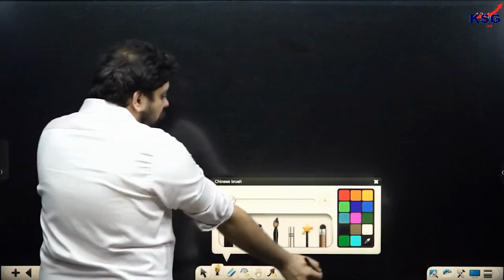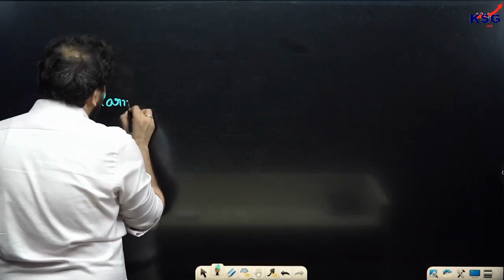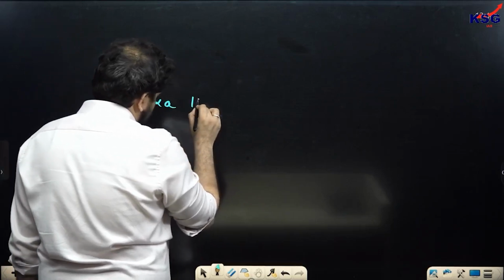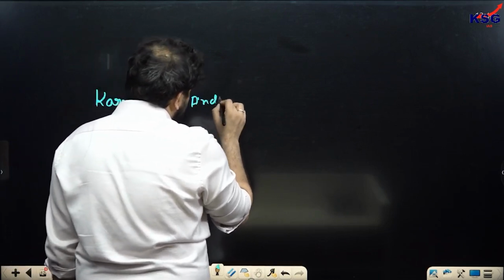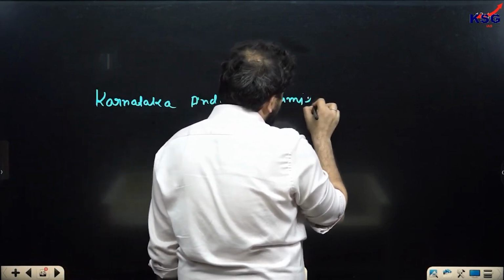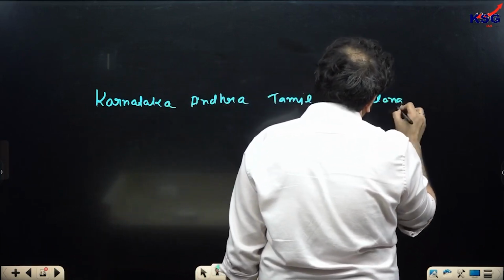Now let's say when the states agreed to this entire thing, let's say you have states like Karnataka, like Andhra, like Tamil Nadu, let's say for example Telangana.